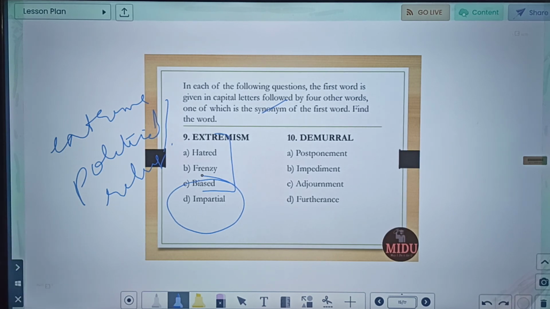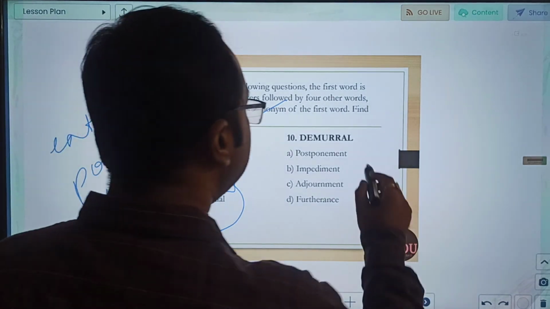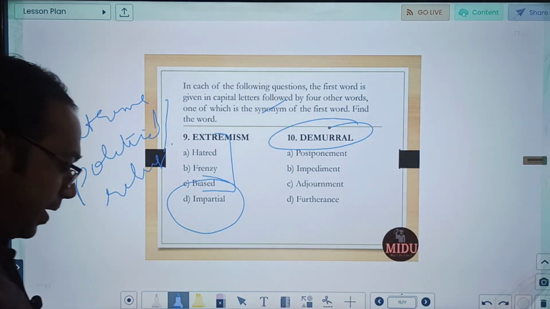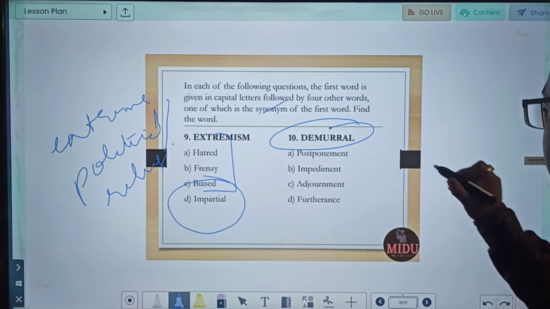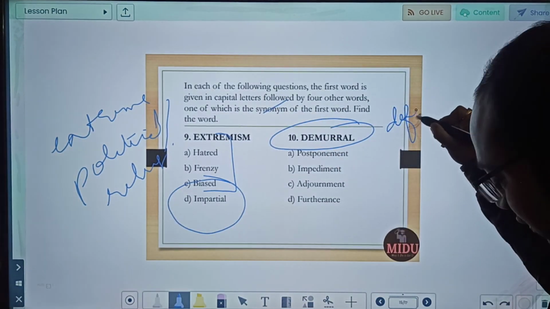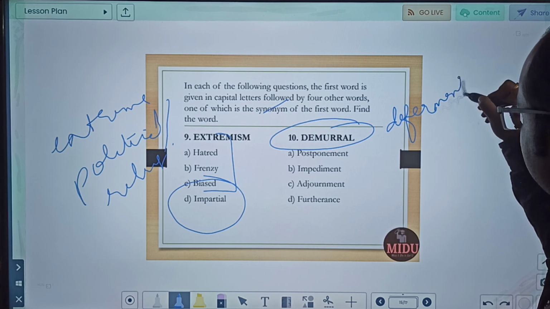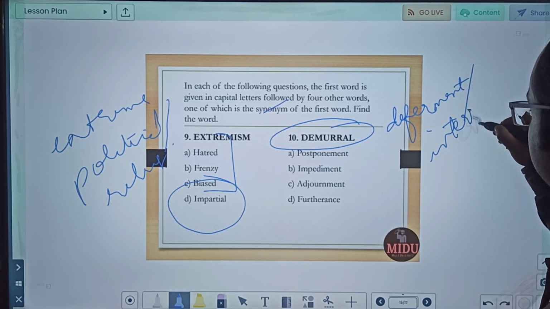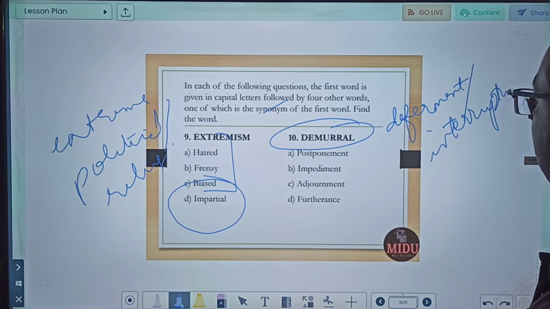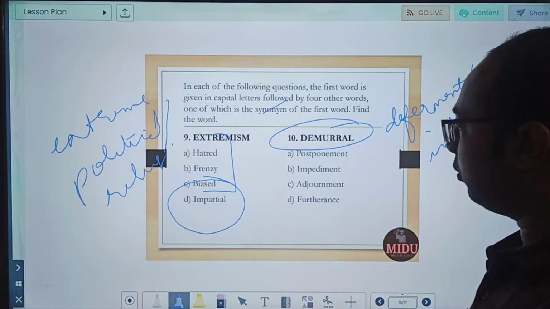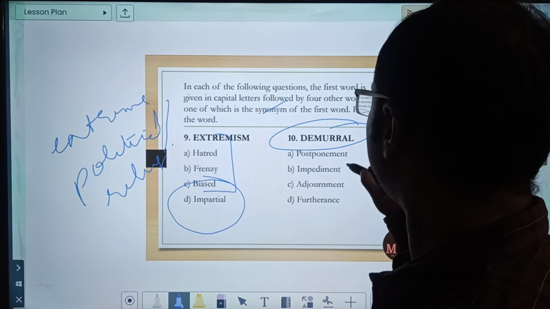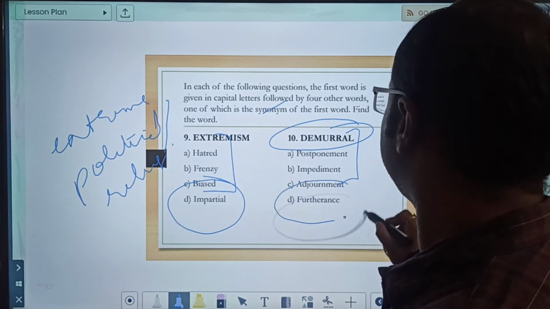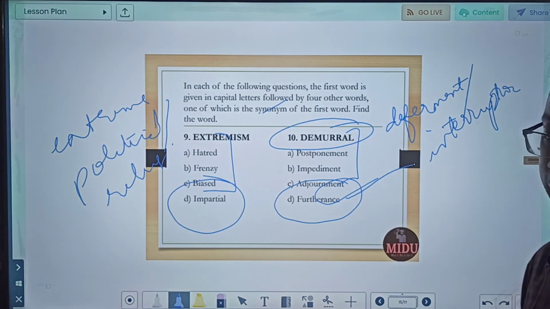Let us move to the next word, demurral. So DEMURRAL. What is the meaning of demurral? Demurral means deferment or interruption of something. Okay, when you are deferring something. So deferment or interruption is what demurral means. So what will be opposite? See, postponement, impedient, adjournment, they all mean we are deferring something, but furtherance means something which is opposite to demurral.